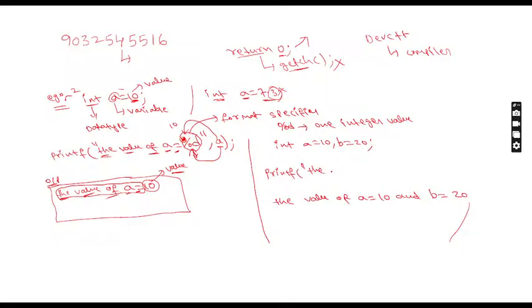The same thing. For the value of A, in place of 10, we have written %d because 10 is an integer number. Next, A and %d as it is, and B is equal to, also we have written %d. Why am I writing two %d? Because A and B are which type of variable? Integer. So how many values are there? Two values. These two values are which type? Integer. So we have written two %d here.